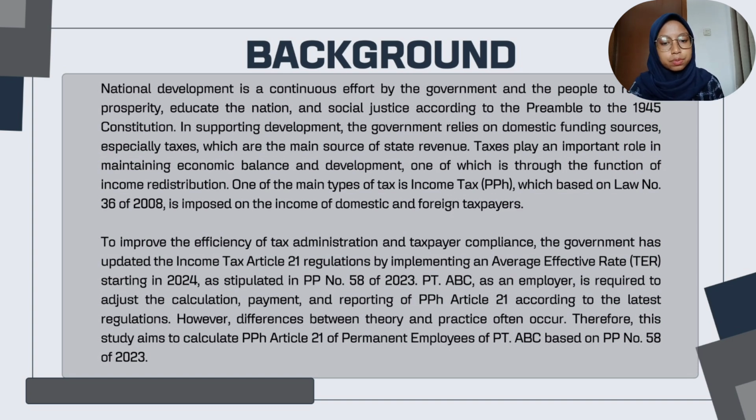However, differences between theory and practice often occur. Therefore, this study aims to calculate Tax Article 21 of permanent employees of ABC company based on Government Regulation Number 58 of 2023.